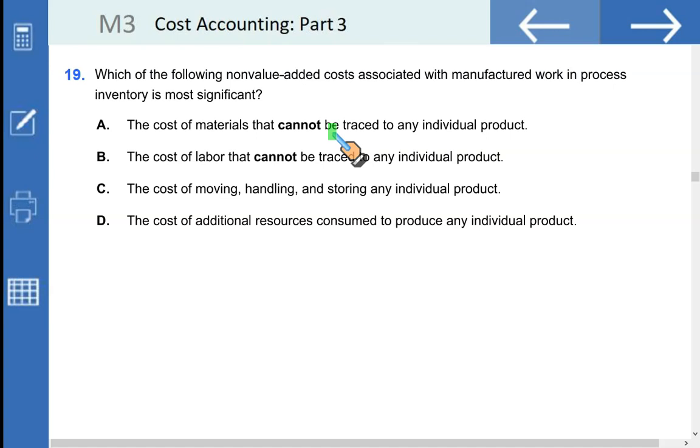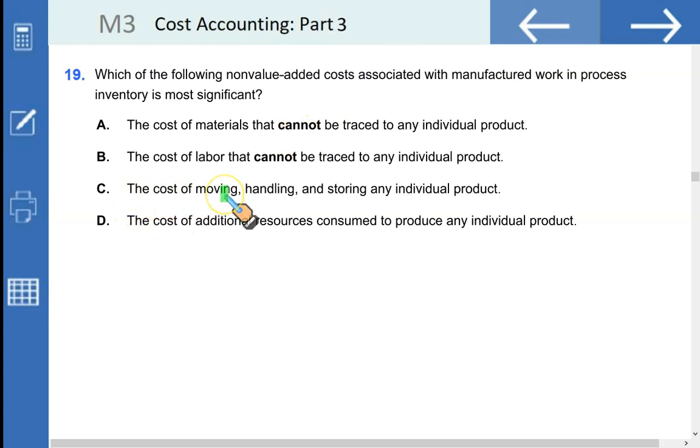The cost that you cannot control is not significant. Doesn't mean that it is less in amount, it's just that this is less controllable. The cost of labor that cannot be traced to any individual product, again, it is uncontrollable, hence it is less significant than the cost associated with the manufactured work in process.